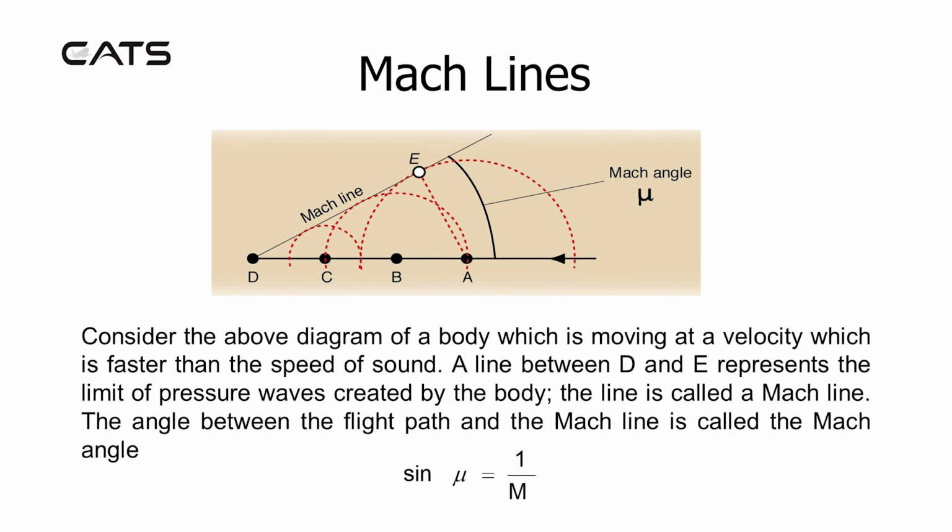Mach lines. Consider a diagram of a body which is moving at a velocity which is faster than the speed of sound. A line between D and E represents the limit of pressure waves created by the body. The line is called a Mach line. The angle between the flight path and the Mach line is called Mach angle. Sine of the Mach angle equals 1 over Mach number.